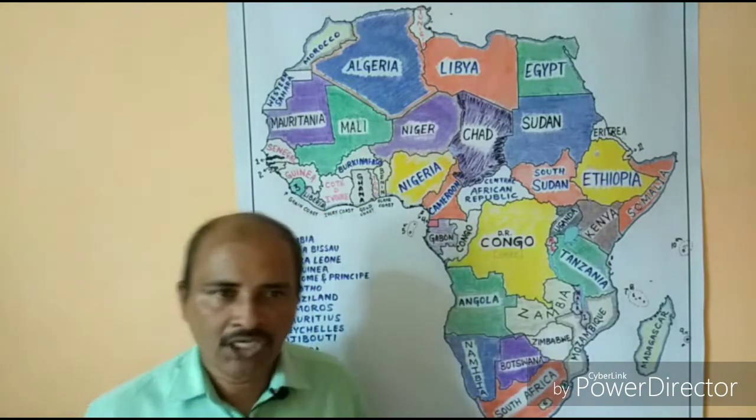Now sometimes we need to see that what is special or unique about a particular country. Even though there are 54 countries, they are sovereign countries. So sovereign countries means those countries which are free to take decisions regarding their internal and external affairs.